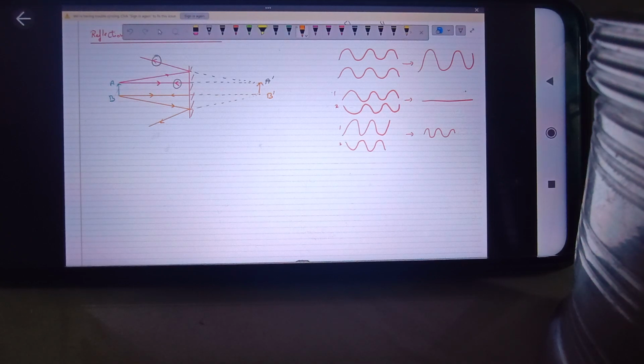From here we can see that in case of a plane mirror, the image formed is virtual. Virtual image is the image which is formed behind the mirror, or we can say when the reflected rays diverge out, the image which is formed is a virtual image. When the rays never meet at a point, then the image formed is a virtual image. So it is a virtual and erect image.